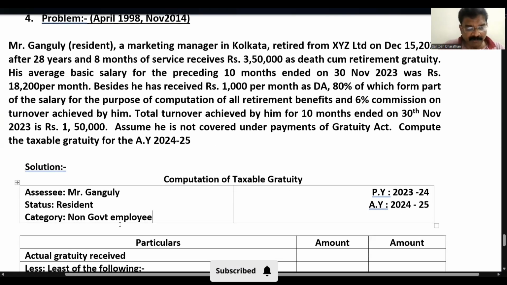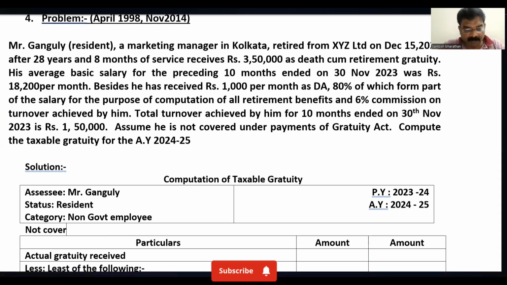It's very simple. We come here, we write here: not covered under the Payment of Gratuity Act.